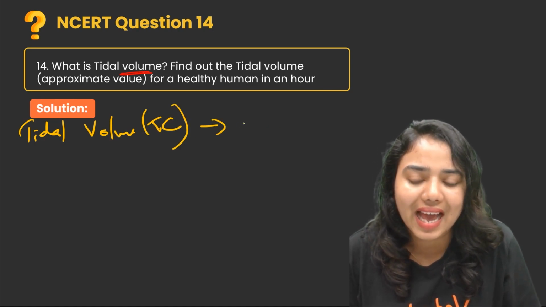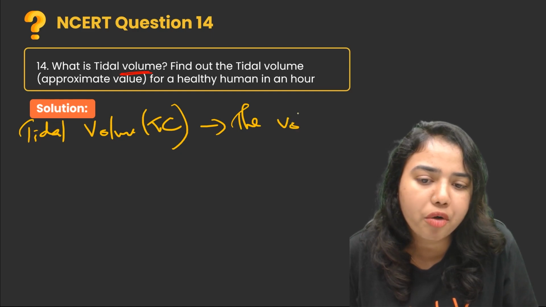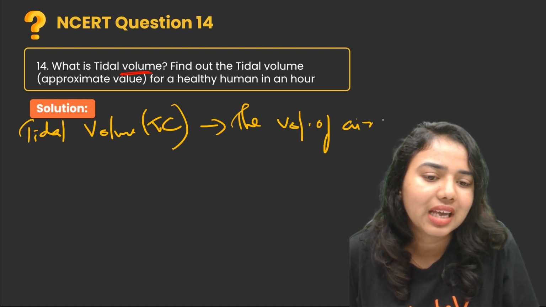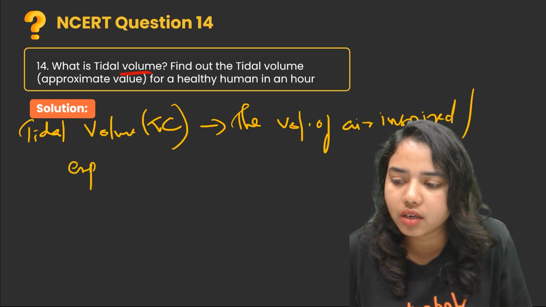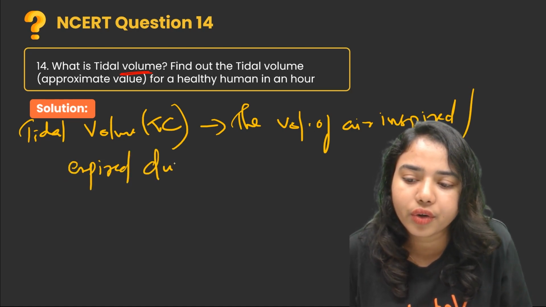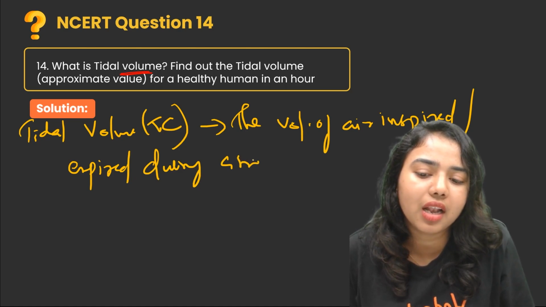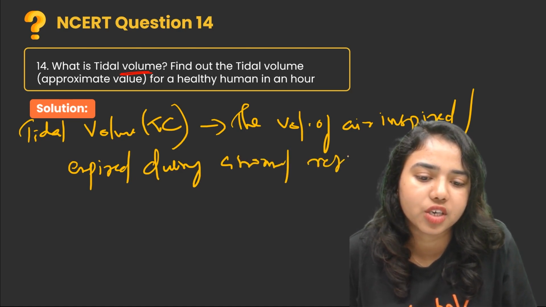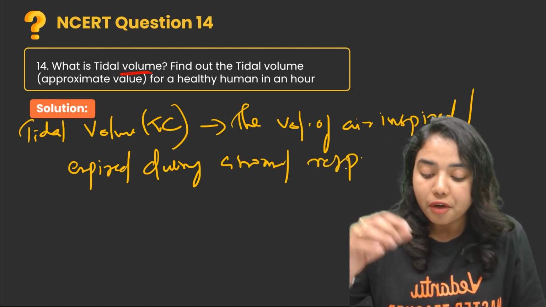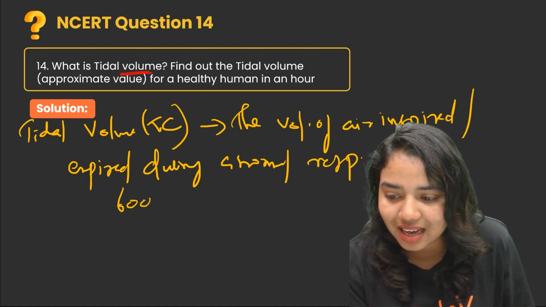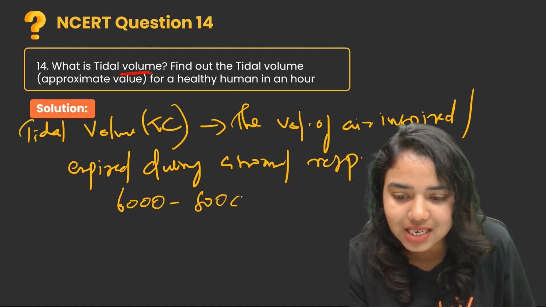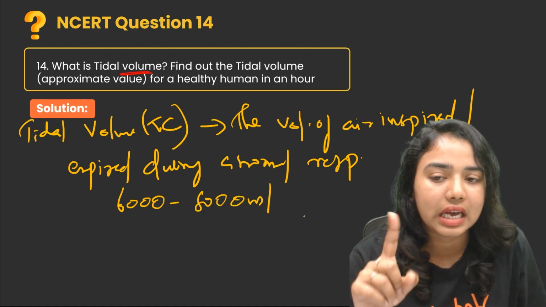So tidal volume, or TV, is defined as the volume of air inspired or expired during a normal respiration. For a healthy individual, it is about 6,000 to 8,000 milliliter in a minute.